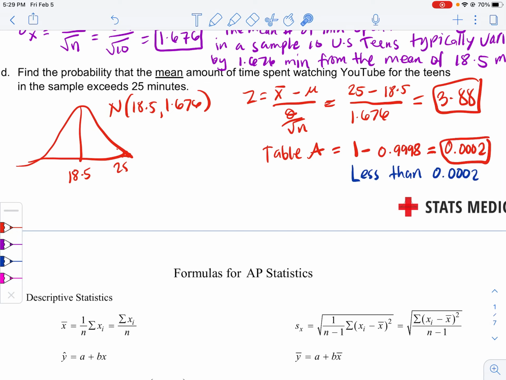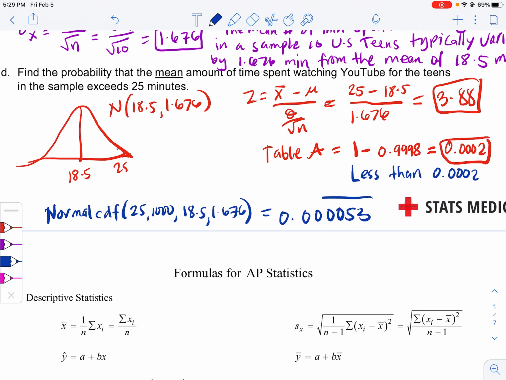If we do it in the calculator though, we are able to solve it. So we're going to do normalcdf, 25, 1000, 18.5, 1.676. I think when you do that in the calculator, you will get 1, 2, 3, 4, 5, 3. This is the real answer, right?